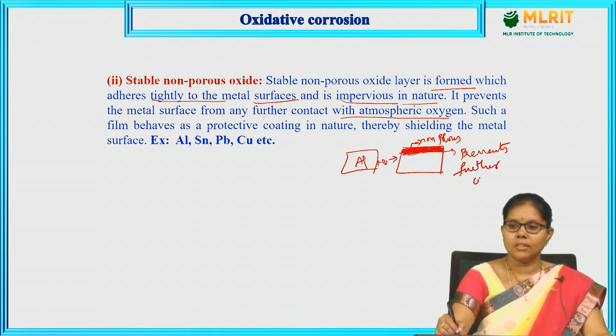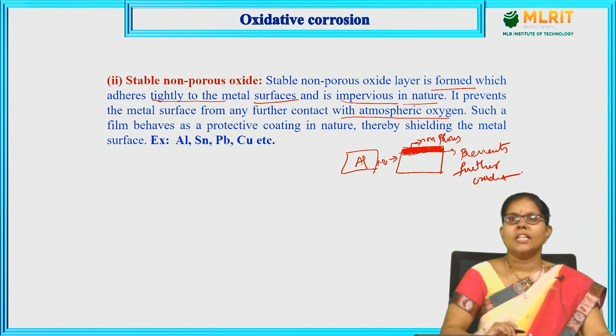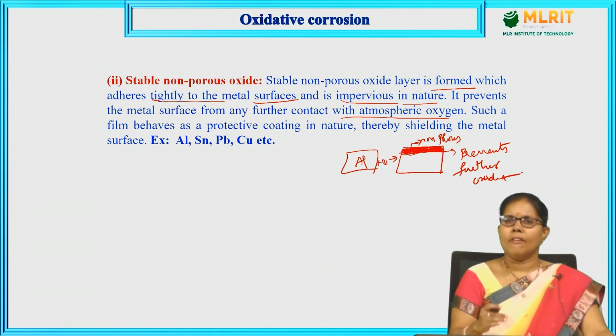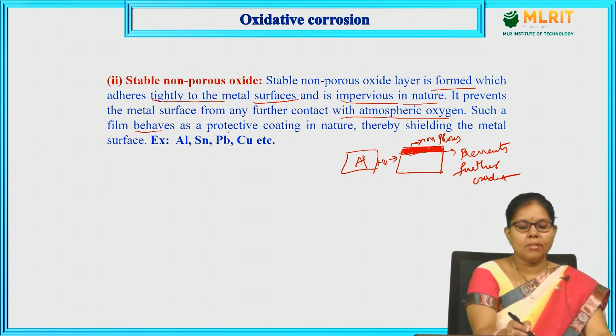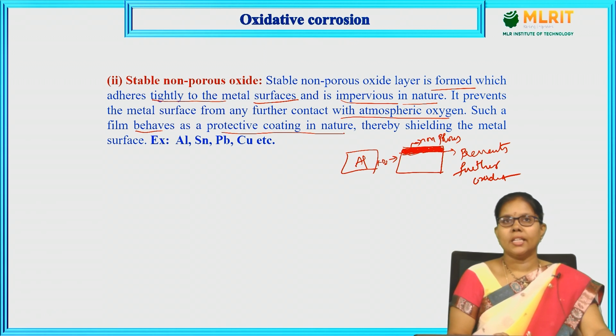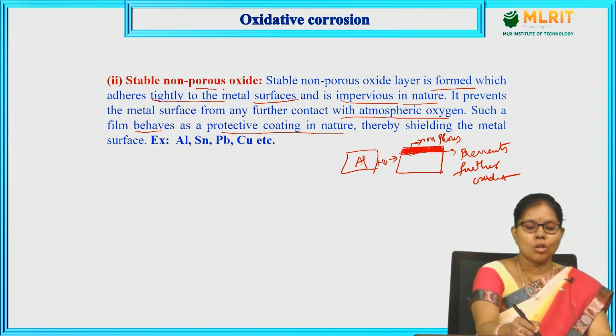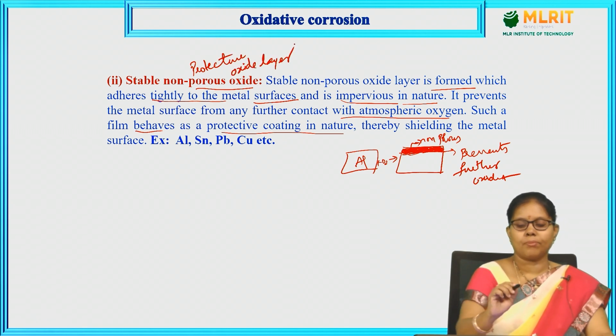First it will react with oxygen, and if it forms a non-porous oxide layer, it does not allow further oxidation. Such a film behaves as a protective coating in nature. So, the stable and non-porous oxide layer is also called a protective oxide layer,